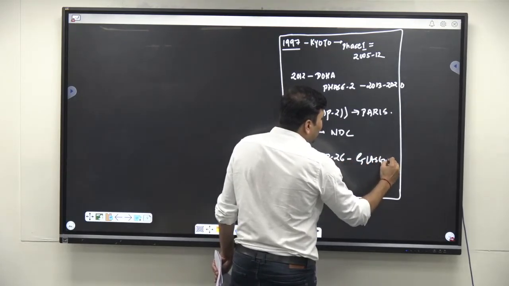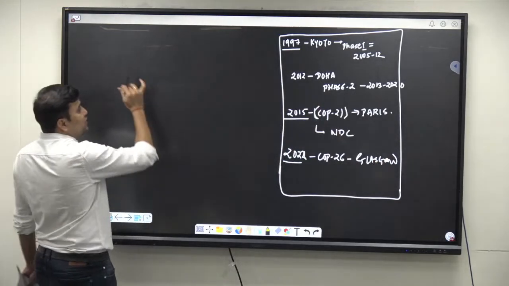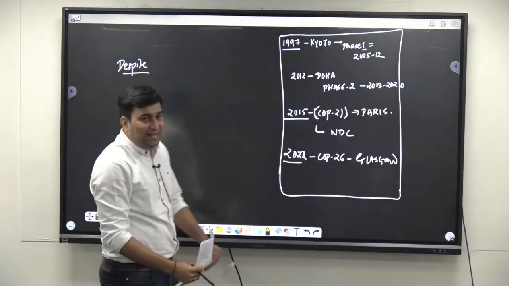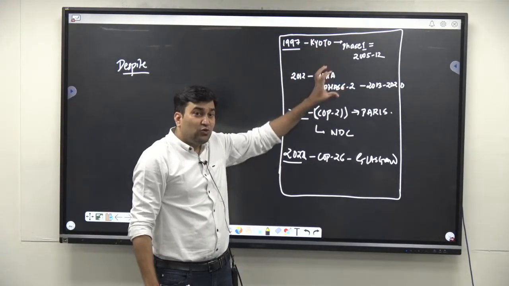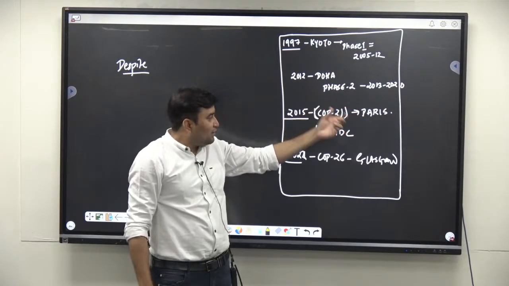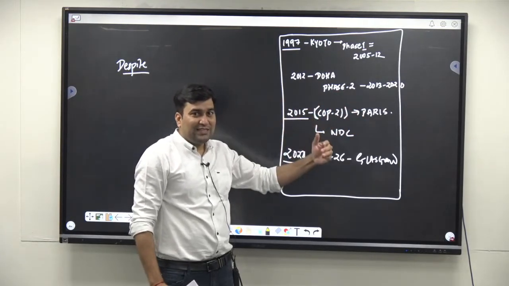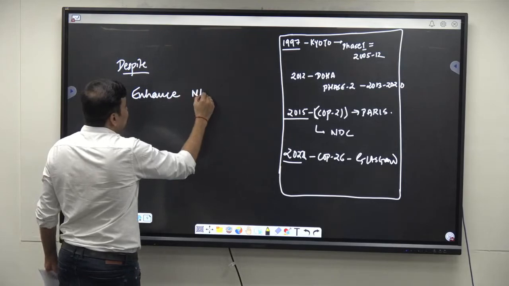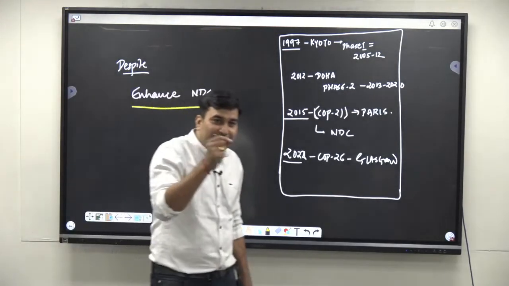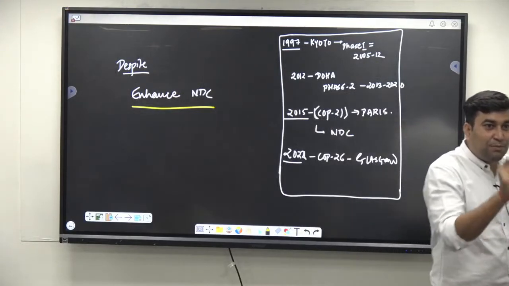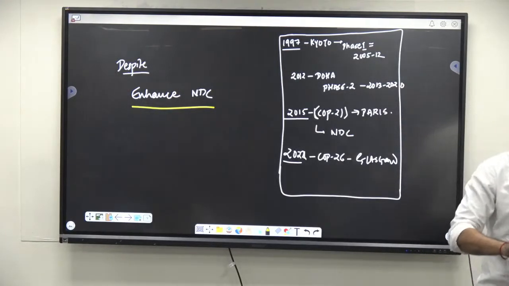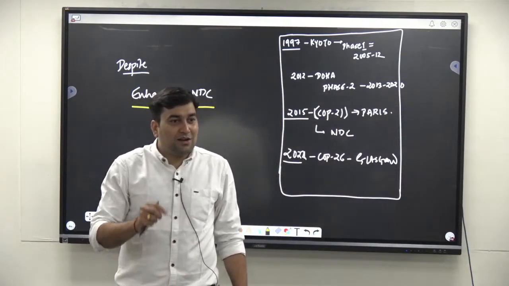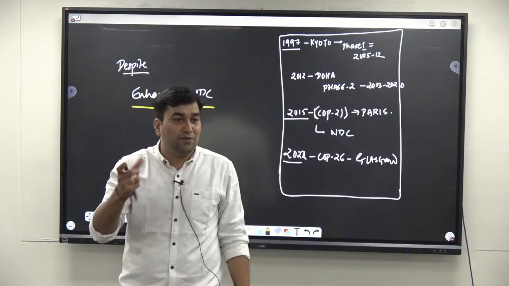So in general you can write about this, and in conclusion you can write that despite the paradigm shift from legally binding towards non-legally binding things, the countries have now in recent times to enhance their NDC so that they can reduce the climate change crisis. Else, if the present rate of emissions or economic growth keeps going for another 20 or 40 years, then the increase in global temperature is around 2.4 degrees centigrade.